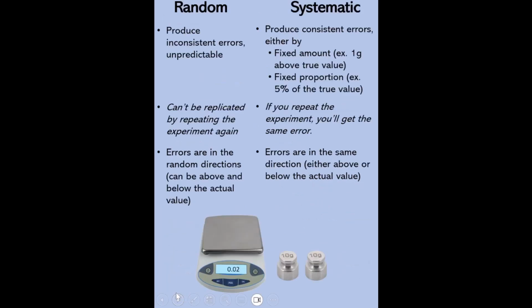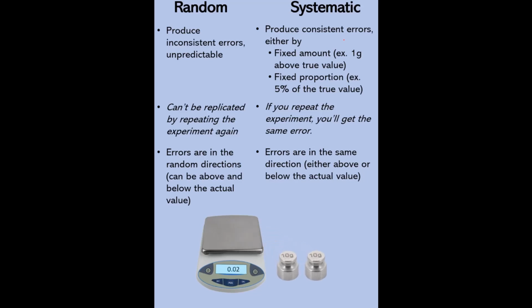Let's emphasize this using an example. Let's say you want to measure weights on this balance. Let's say this one is the true value here. This is 10 grams. Let's say on your first measurement, that is 10.02. So that is 0.02 above the true value. Let's say you add another one that's 20.02. That's still 0.02 above the true value. So this one is consistent because it's always 0.02 above the true value. Again, systematic errors are consistent errors.